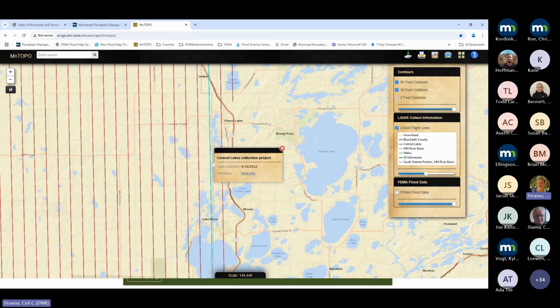Any ability to bookmark a location on these applications? I do know that for some of the applications, it will do that.